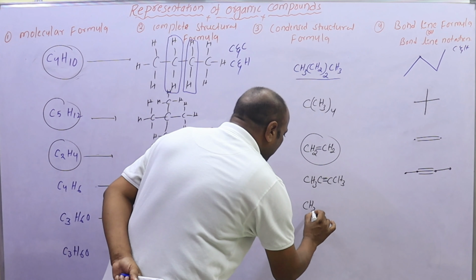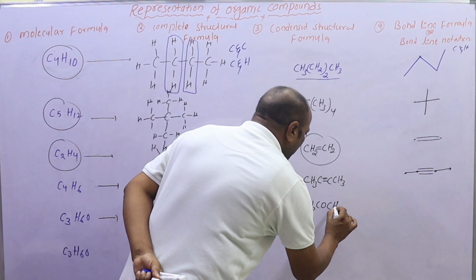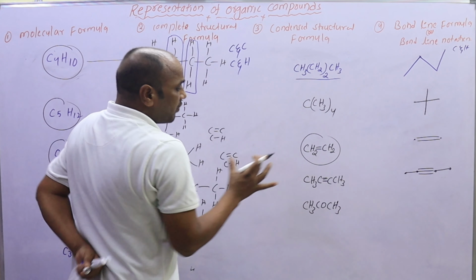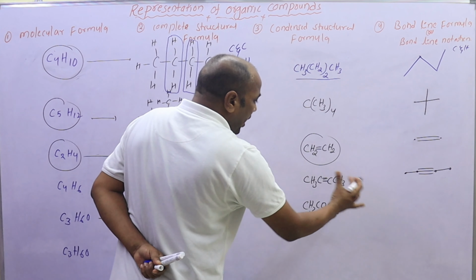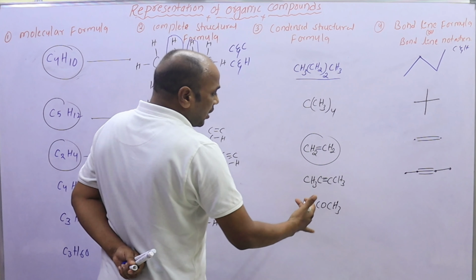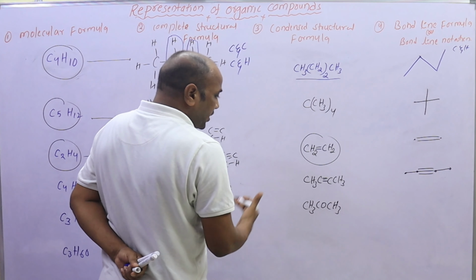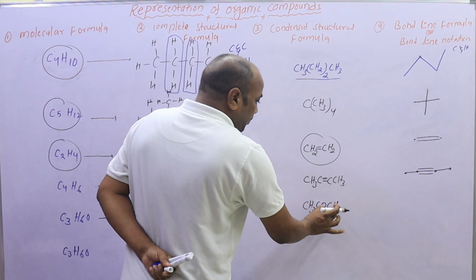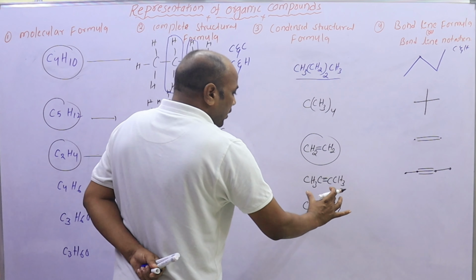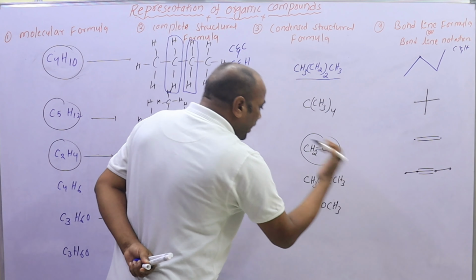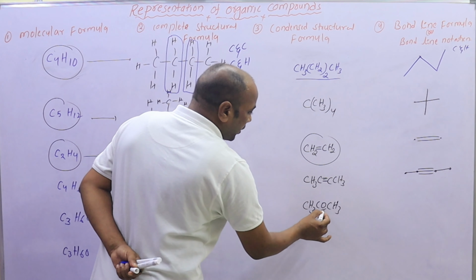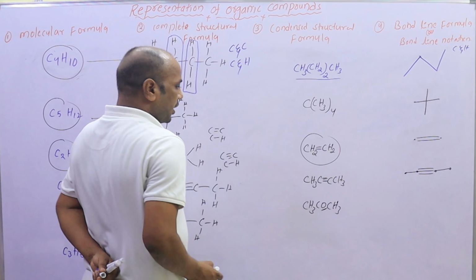In the condensed structural formula, any heteroatoms, meaning non-carbon and non-hydrogen atoms present in the molecule, are written to the right of the carbon atom.